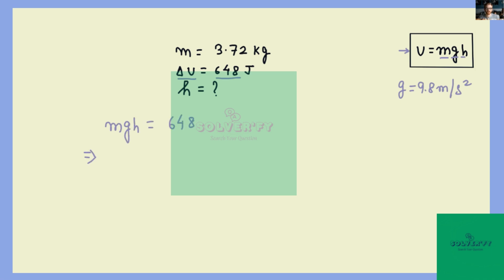So let's just solve this equation. We will get h here as 648 divided by m times g, which is 3.72 times 9.8. So we multiply 648 with 1 by 3.72 times 9.8, and this turns out to be 17.77 meters approximately, and that's the answer.